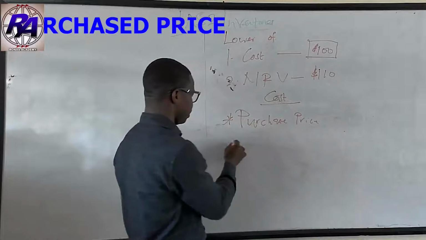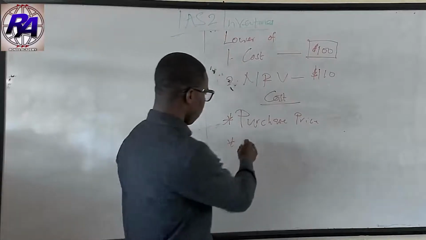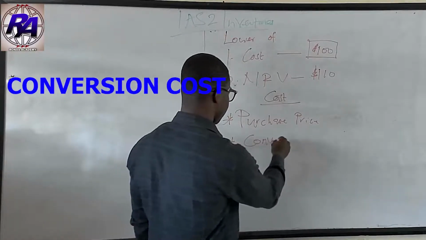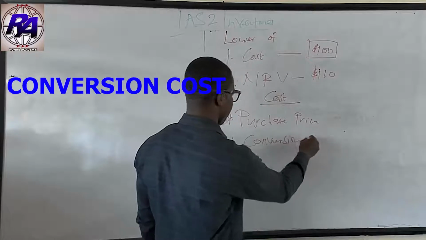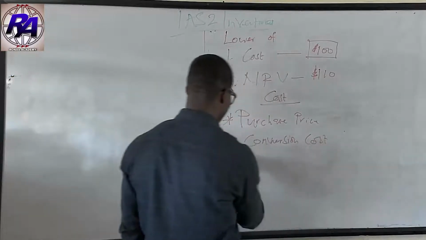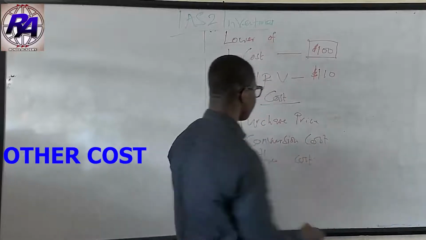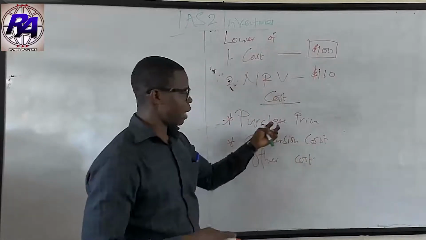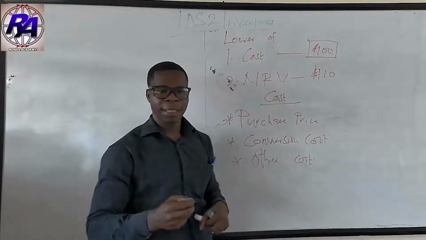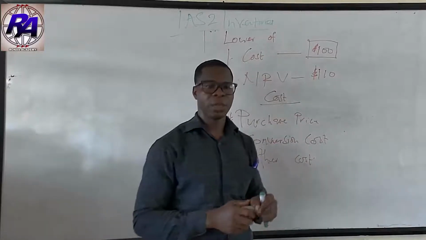The purchase price. We also have the conversion cost, and we have the third one to be the other costs. Now let's take them one by one. The purchase price has to do with the amount the entity will pay to receive the goods.